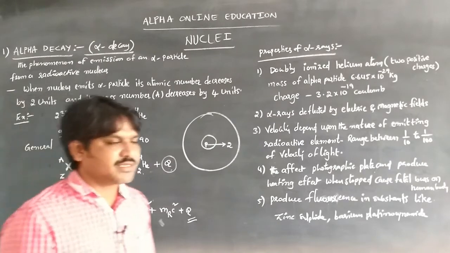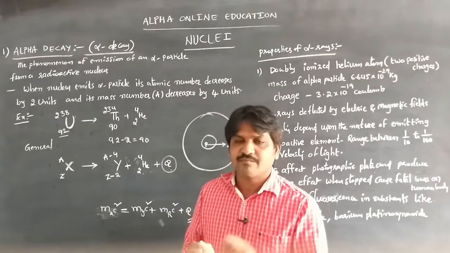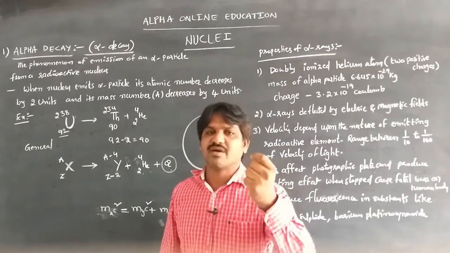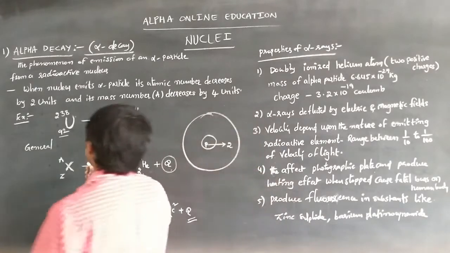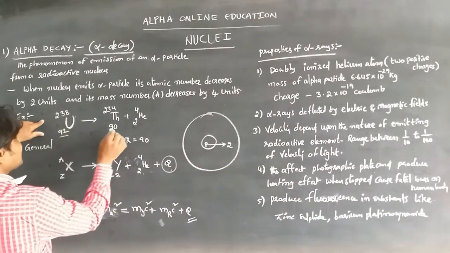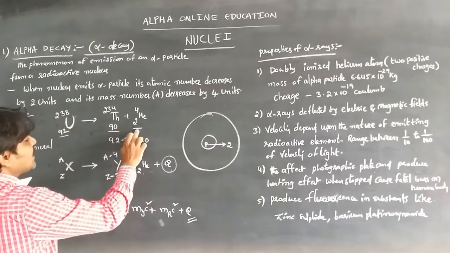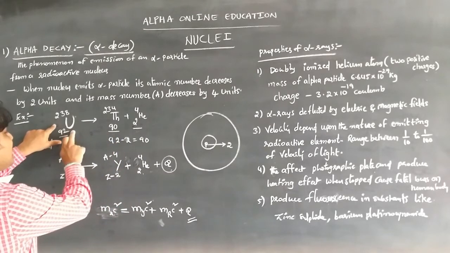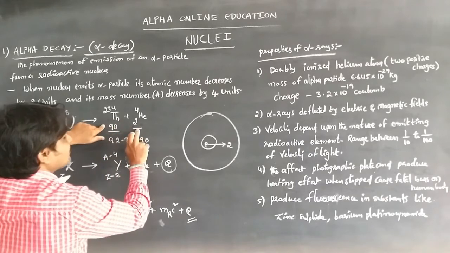Whenever the nucleus disintegrates by emitting an alpha particle, its atomic number decreases by 2 units and its atomic mass number decreases by 4 units. In this example, the total atomic number and atomic mass number are shared by the emitted particle, the helium, and the daughter nucleus, thorium. Here uranium is the parent nucleus, which emits the alpha particle and forms the daughter nucleus, along with some energy radiation.